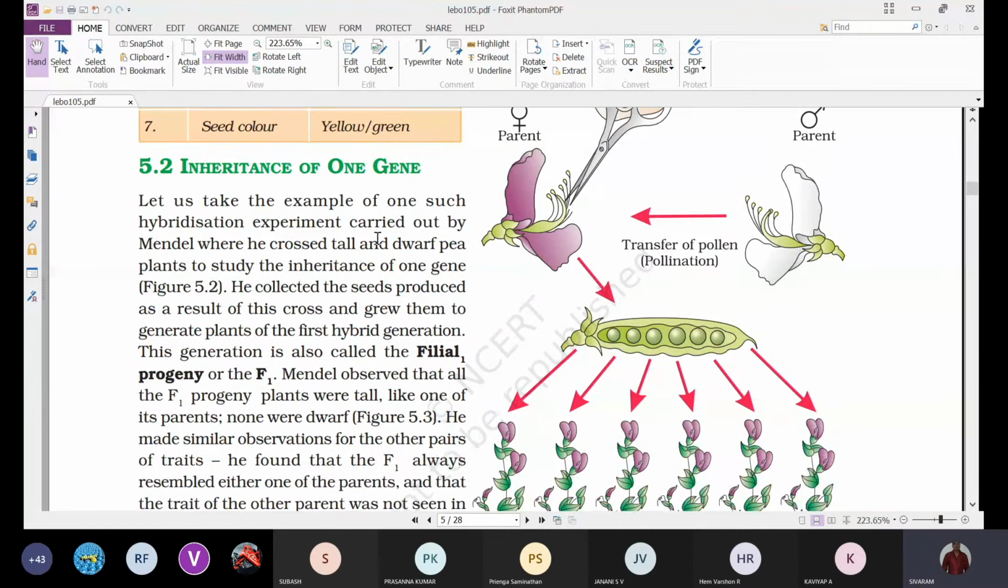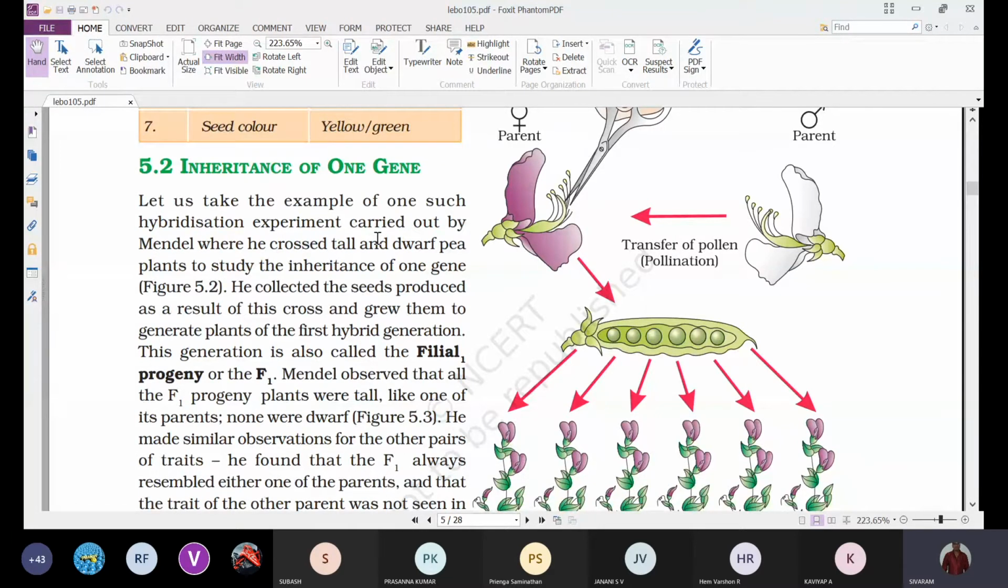So, inheritance of one gene. To study the inheritance of one gene, let us take the example of one such hybridization experiment carried out by Mendel, where he crossed tall and dwarf pea plants. In the diagram they have given violet flower color, but in the description they have given stem height. The process is the same.